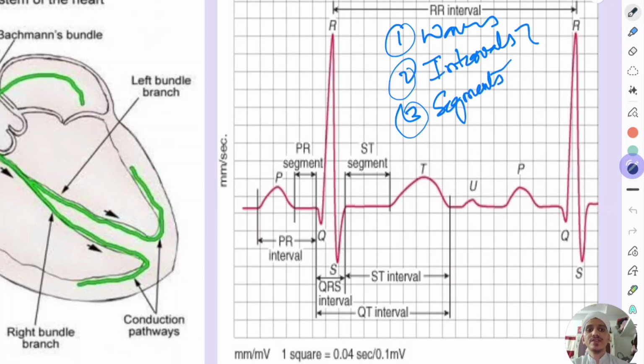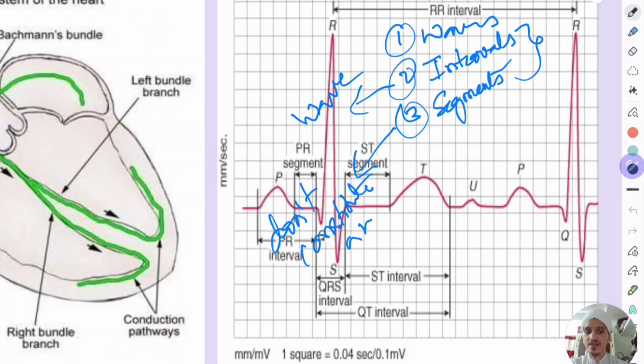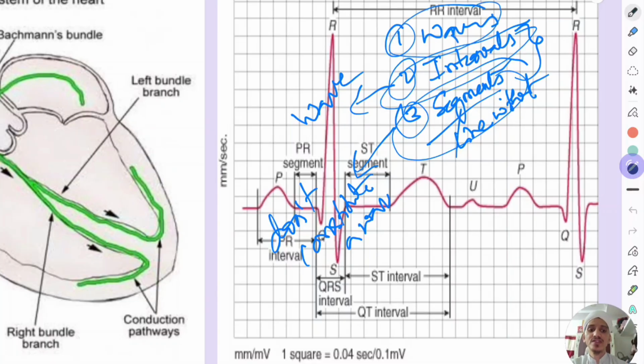Okay. So the difference between the interval and segments is that an interval constitutes a wave, but a segment doesn't constitute a wave. So they are just a line. They are a line without wave. So a line without wave is a segment. A line with wave is an interval. And waves are waves. So there are three types of things which are graphically recorded on ECG.